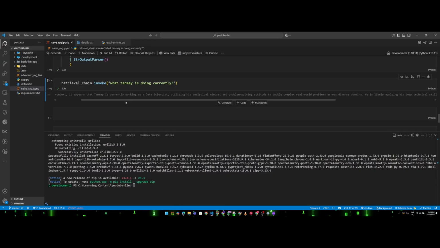Because they are providing you faster inferencing. So that is why you should know how you can use Grok, so that you can do your POC quickly. You don't have to wait for Ollama to take time in your system. If you do not have a highly configured system, you can use Grok as an alternative for now. I hope guys it was quite useful for you.